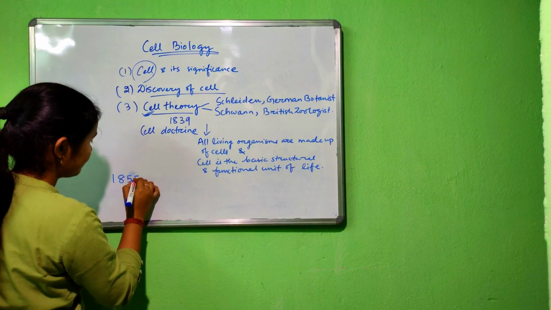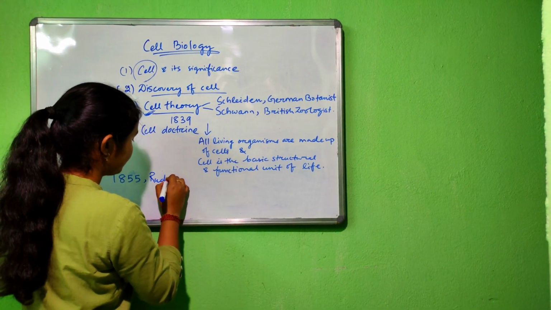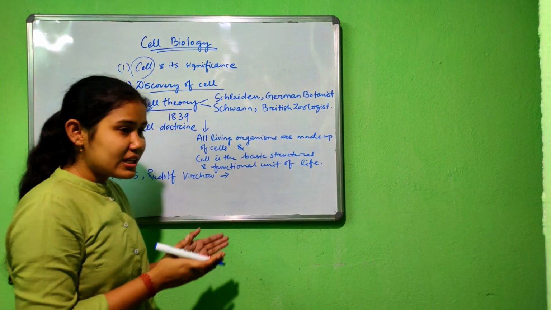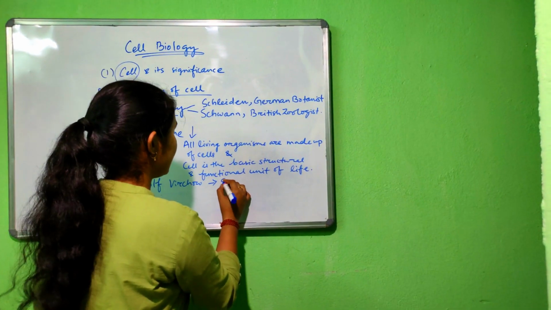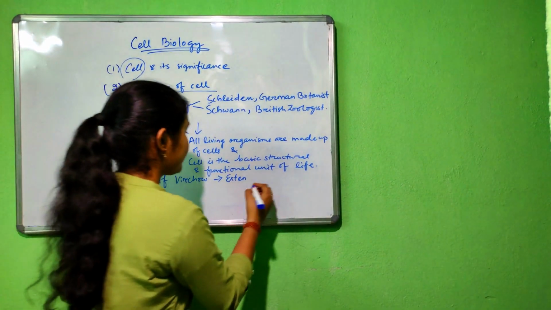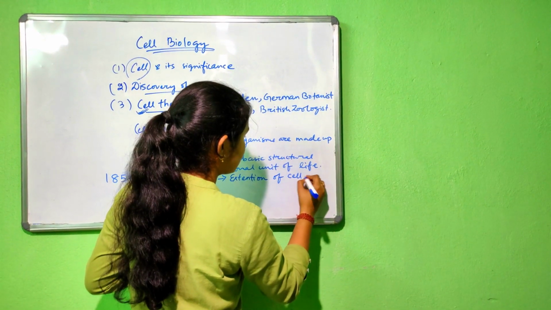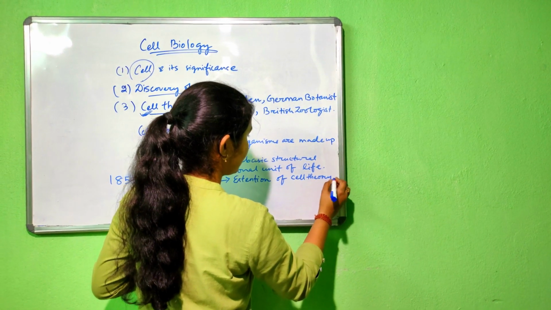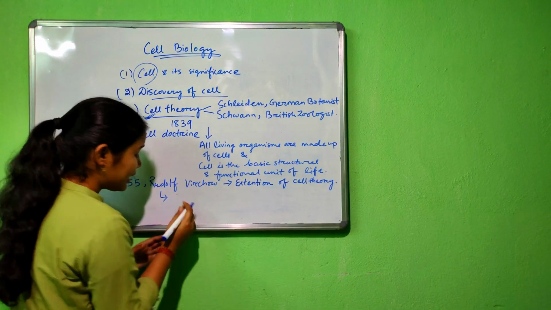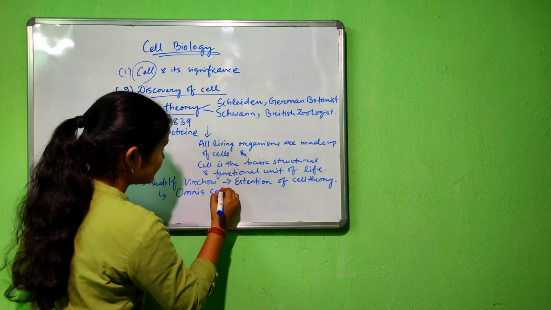Now, in the year 1855, another scientist, Rudolf Virchow, proposed an extension of cell theory, which was given by Schleiden and Schwann. According to Rudolf Virchow, he gave a phrase, omnis cellula e cellula.